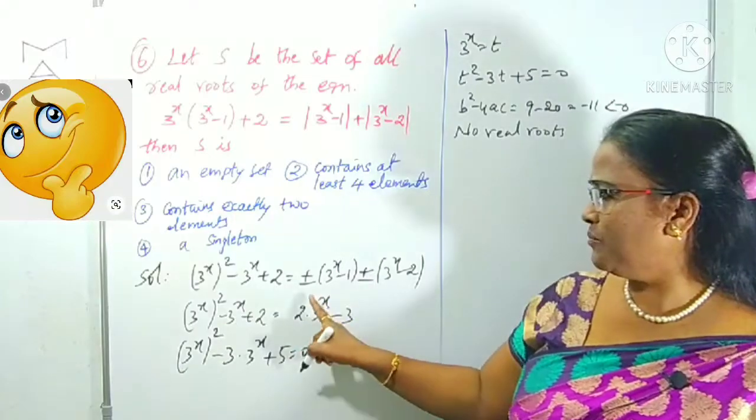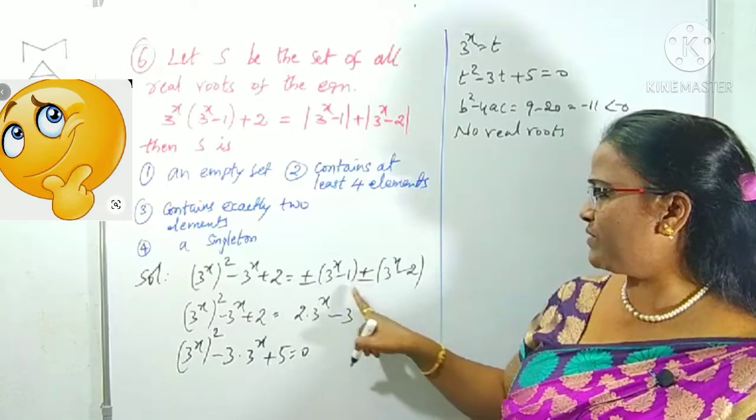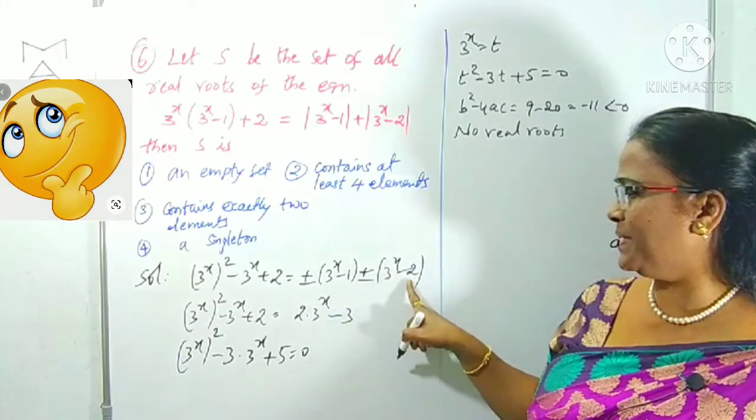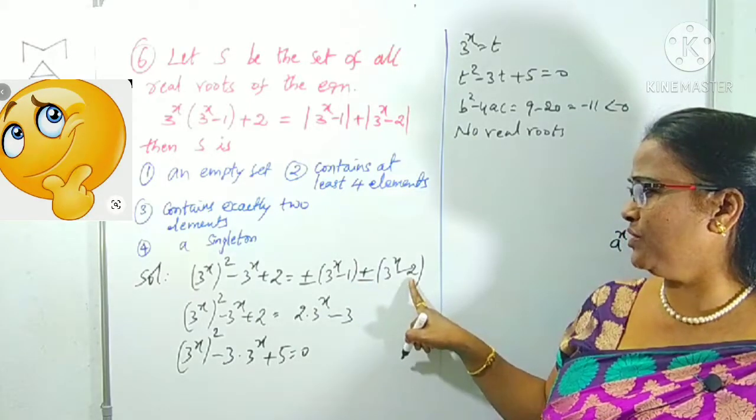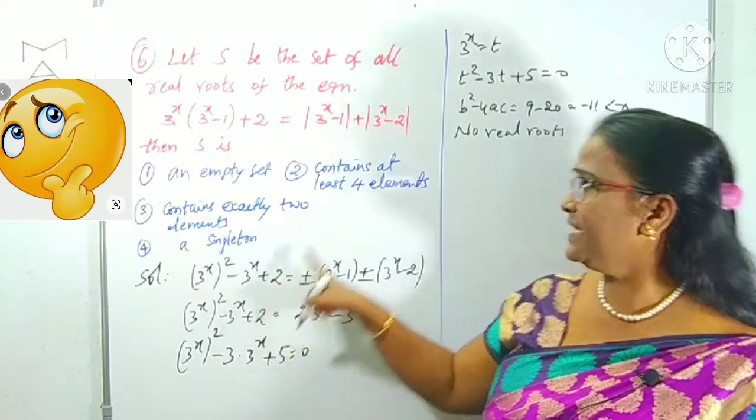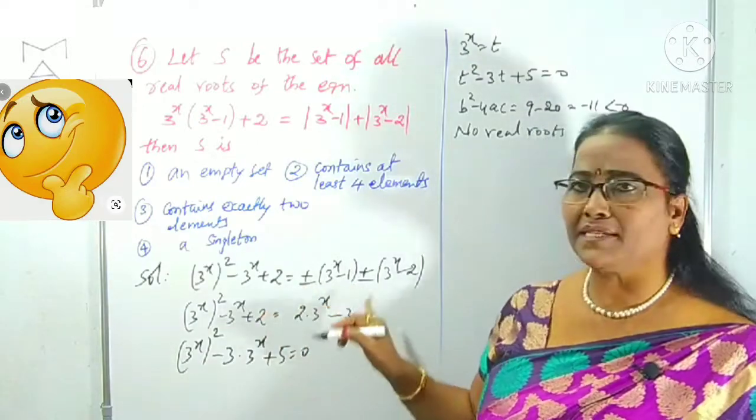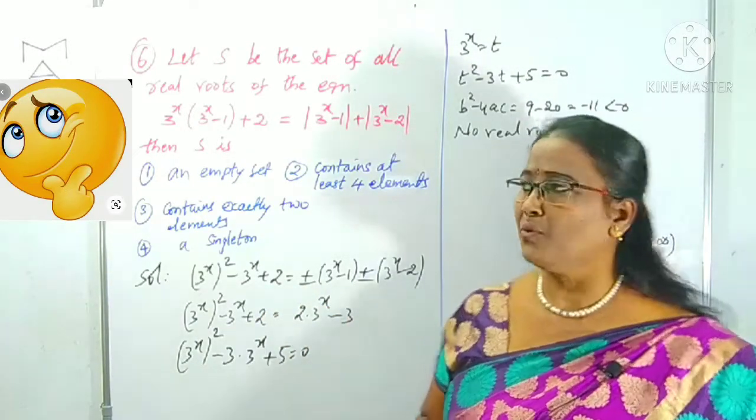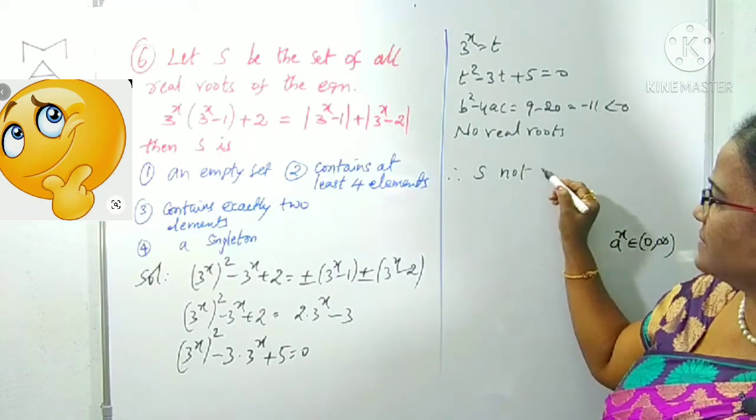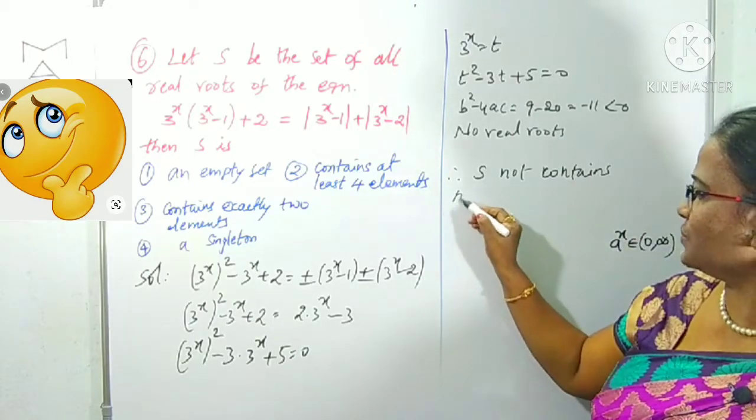Suppose you take both with opposite signs, like plus or minus. What happens here? 3 power x minus 3 power x gets cancelled. Here minus 1 plus 2, minus 1 plus 2 is 1. If you take 1 to this side, it is minus 1. Means here we can get 1, even though there are no real roots for that also. Same if you take both as minus, there are no real roots. So what you can observe here? Therefore, S contains no real roots.